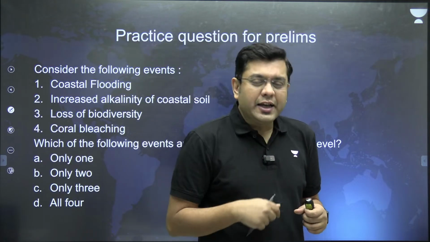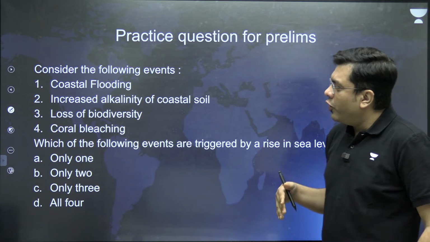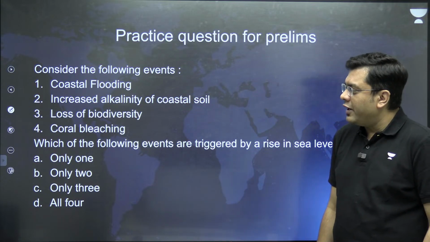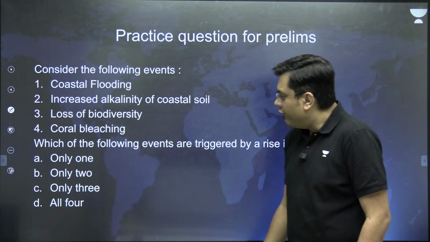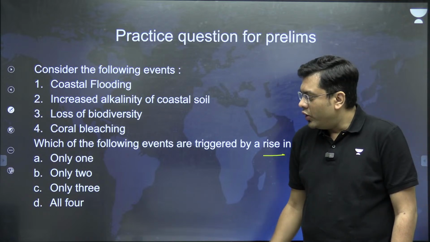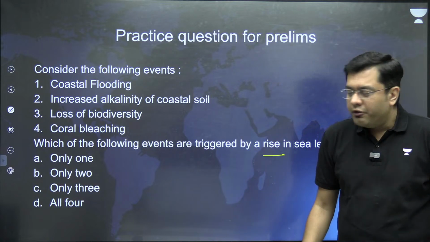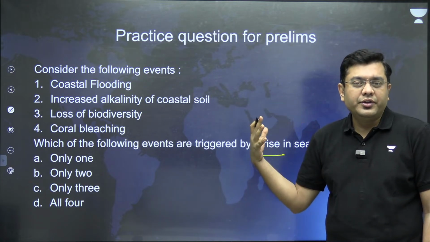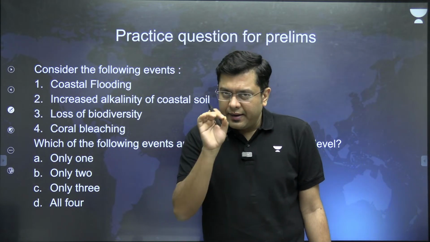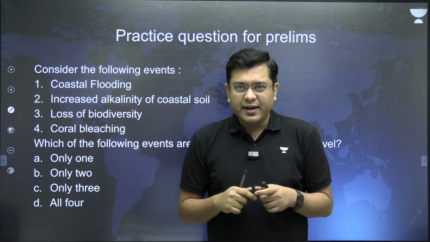Okay. Now let's take a look at the objective question which can be framed from here. Consider the following events: coastal flooding, increased alkalinity of coastal soil, loss of biodiversity, and coral bleaching. Which of the following events are triggered by a rise in sea level? Only one event, only two events, three events, or all the four events? Which of them can be triggered by the rise of the seawater? So, take a look at this question and reply to it in the comment section. Put the answer. What do you think is the correct answer for this?